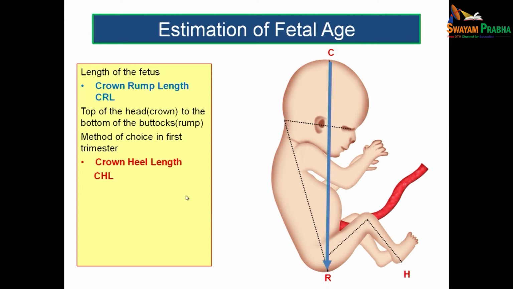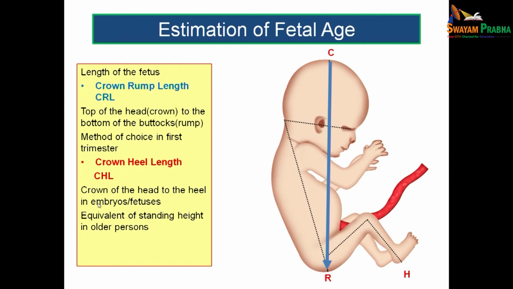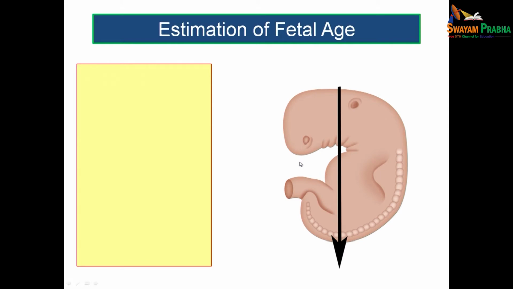Another measurement which we usually take is known as crown heel length. What do you mean by crown heel length? This is the measurement taken from the crown of the head to the heel of the fetus. That means we will start from the crown, reach the rump, then go to the knee and then to the heel. This is said to be equivalent to standing height in older persons. This is known as crown heel length.